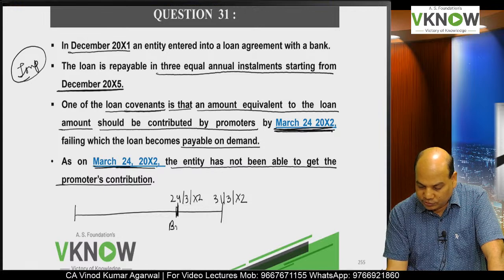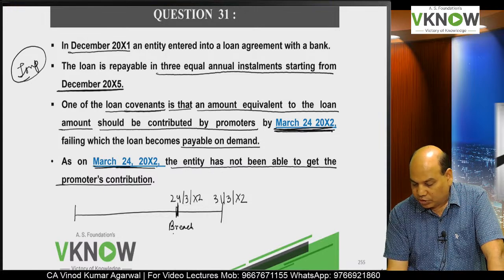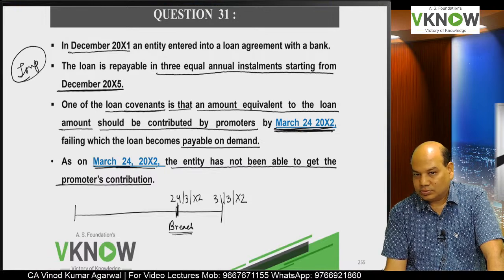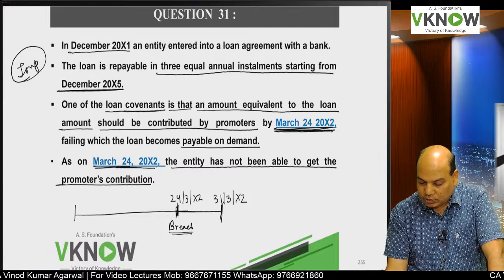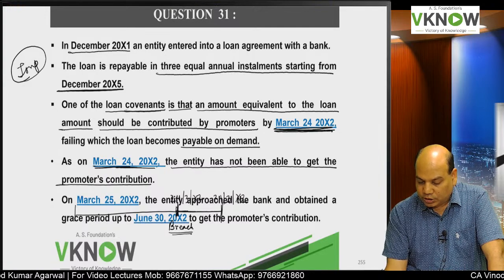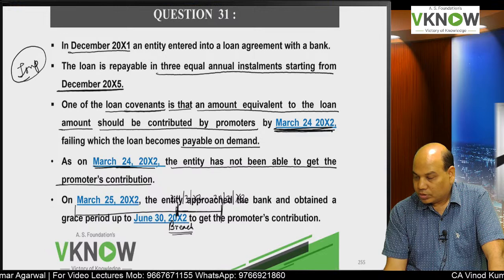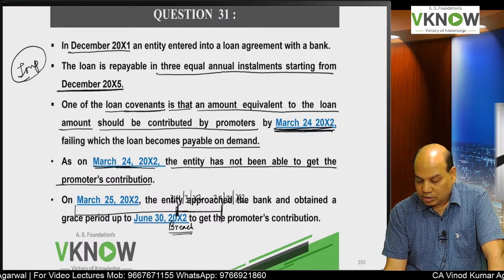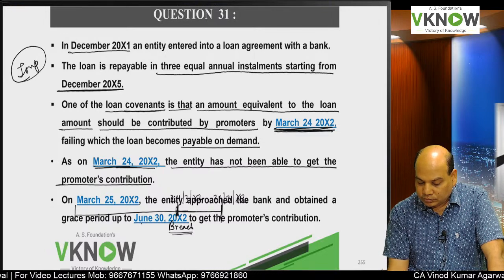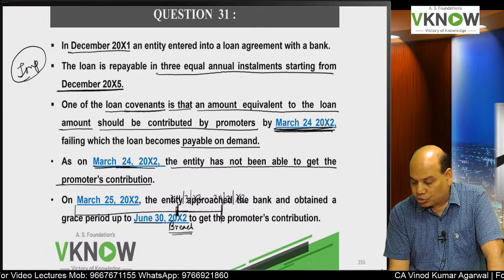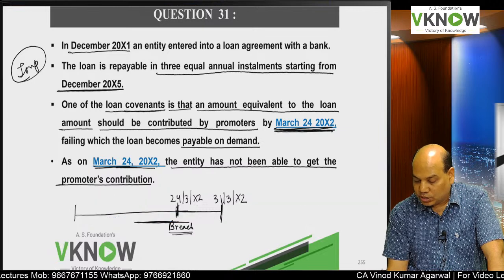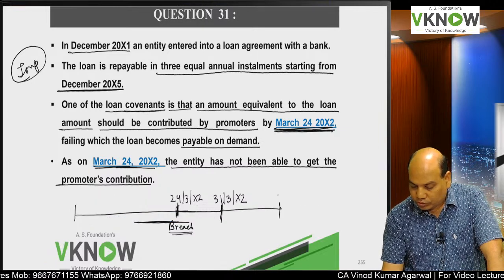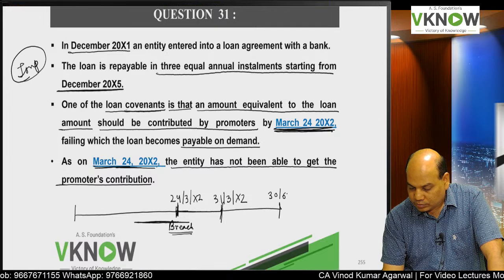So there is a breach. The loan covenant is breached before the balance sheet date. Then we'll see what happened. On 25th March, the entity approached the bank and obtained a grace period up to June 30th, 20x2.